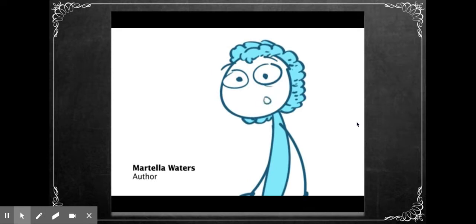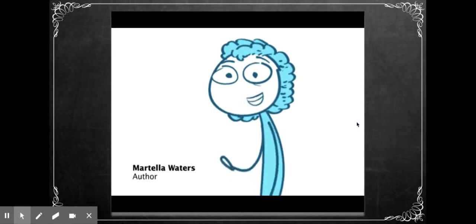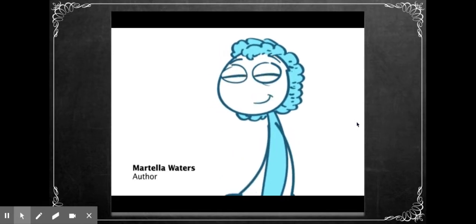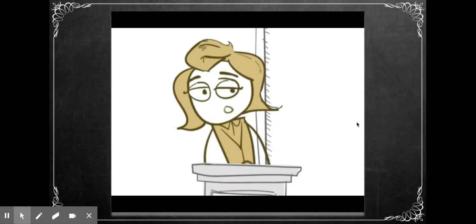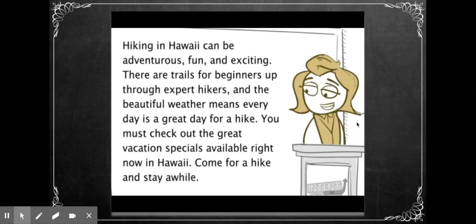I've been writing stories about Jake and Lily for years. Lily is always getting mad at Jake, but then he makes these puns which make her laugh. It's very entertaining for the reader. You got it, Marie. Okay, Cindy, we're back to you. Here's your passage. Hiking in Hawaii can be adventurous, fun, and exciting. There are trails for beginners up through expert hikers, and the beautiful weather means every day is a great day for a hike. You must check out the great vacation specials available right now in Hawaii. Come for a hike and stay a while.